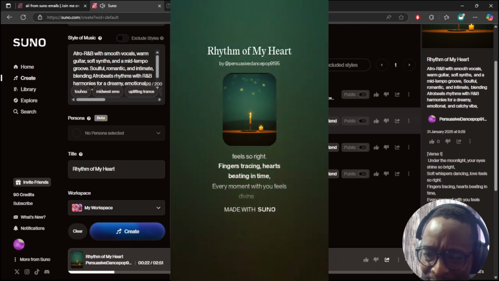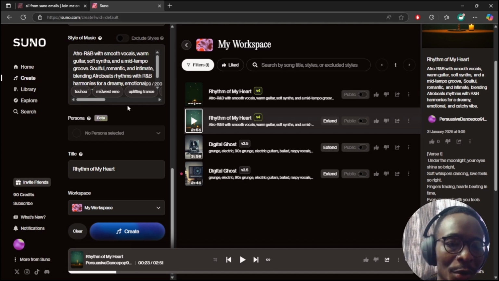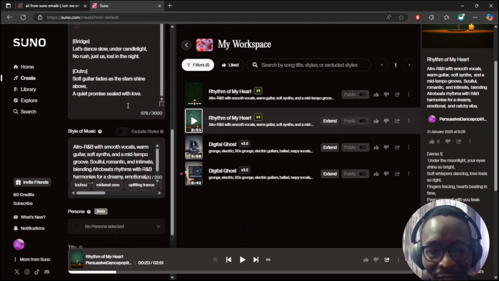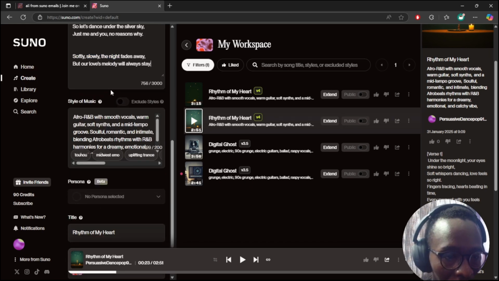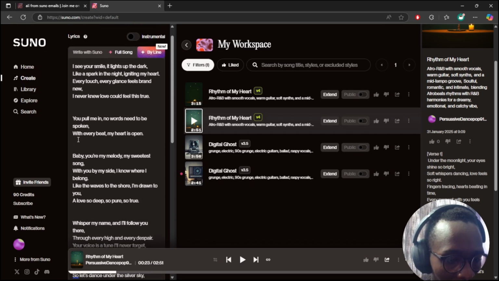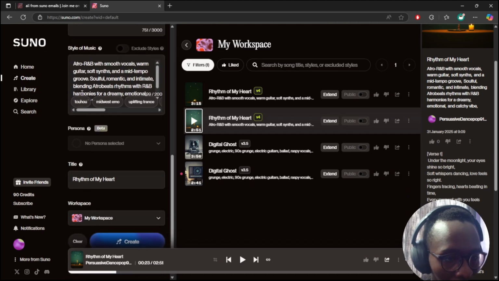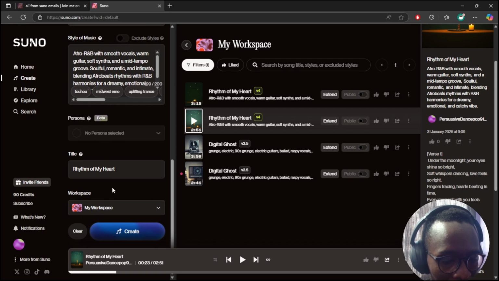Okay, so now we have an idea of what the song sounds like with meta tags. Now we're going to do the same song without meta tags, and just see if it's going to give us a different outcome. So more or less, another song that I came up with using ChatGPT. Again, this one I've removed all the meta tags to see if it's going to give us anything different. So no meta tags, same style of music, same title, and click on create.